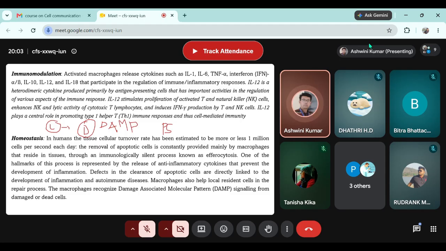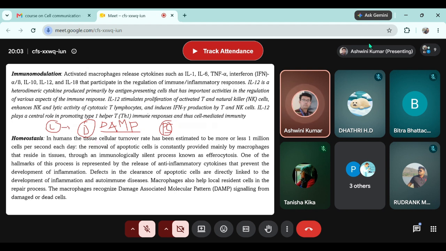As soon as a macrophage sees phosphatidylserine on the surface, it very promptly responds that it is a dead cell or a damaged cell. It's not a normal cell, and therefore presence and recognition of phosphatidylserine is one of the damage associated molecular patterns.